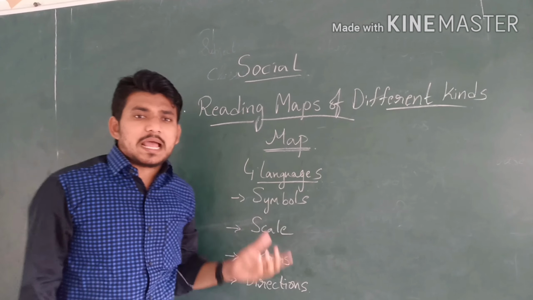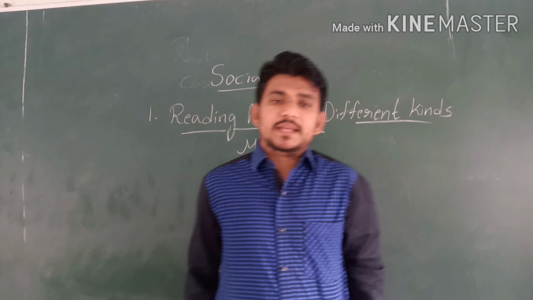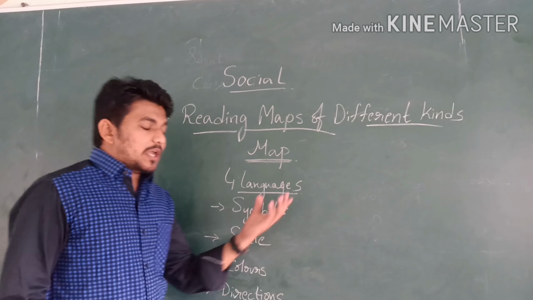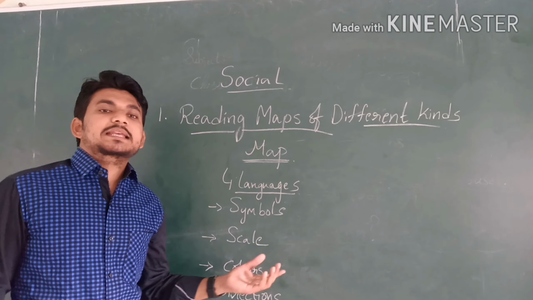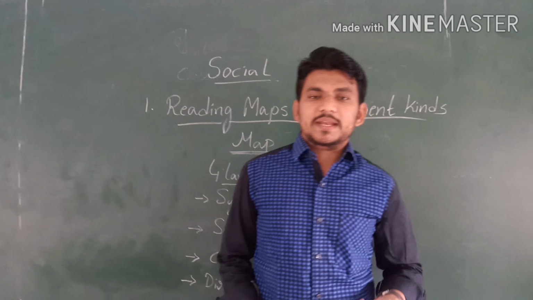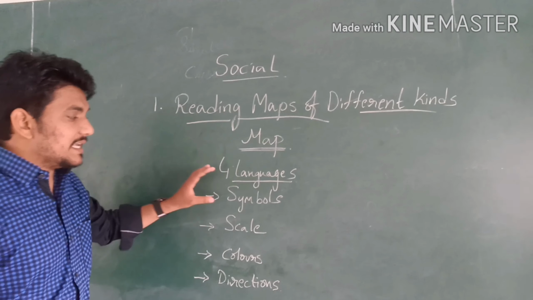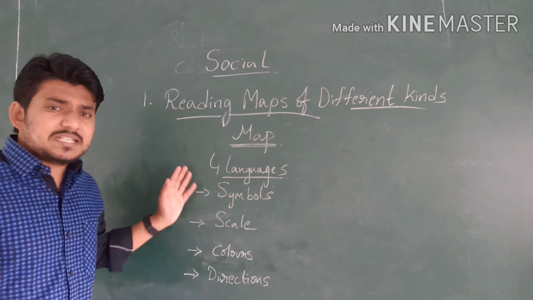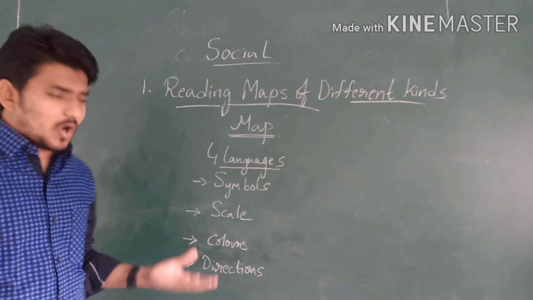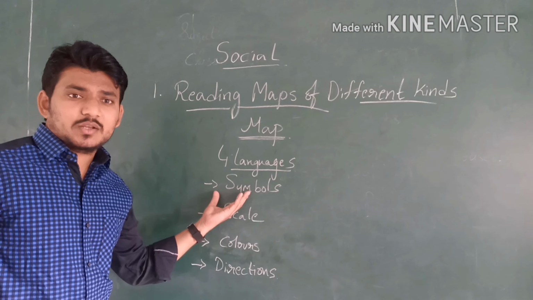Without these four languages, we cannot identify or locate any place, region, country, town or city on a map. By using these languages only, we can easily identify or locate them. How are these languages used? In what way are the languages used?